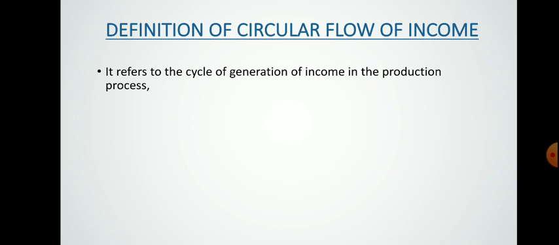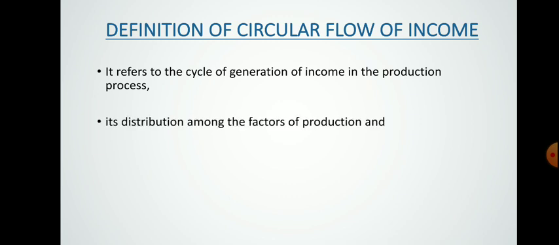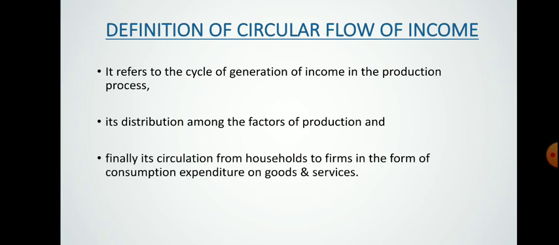So that is why we can define the circular flow of income in this way: it refers to the cycle of generation of income in the production process, its distribution among the factors of production, and finally its circulation from households to farms in the form of consumption expenditure on goods and services.